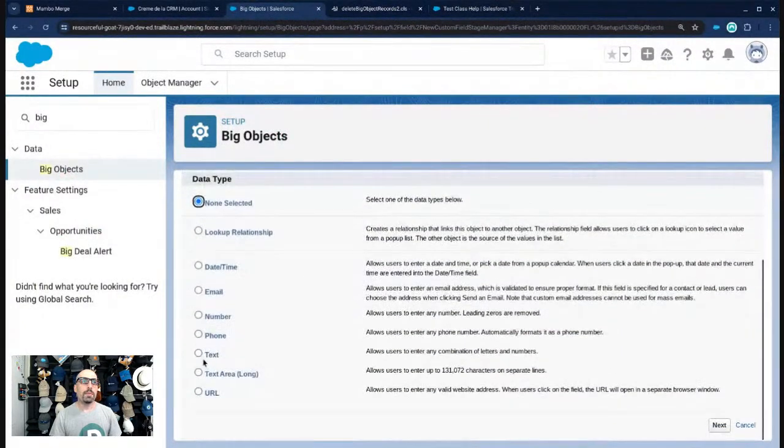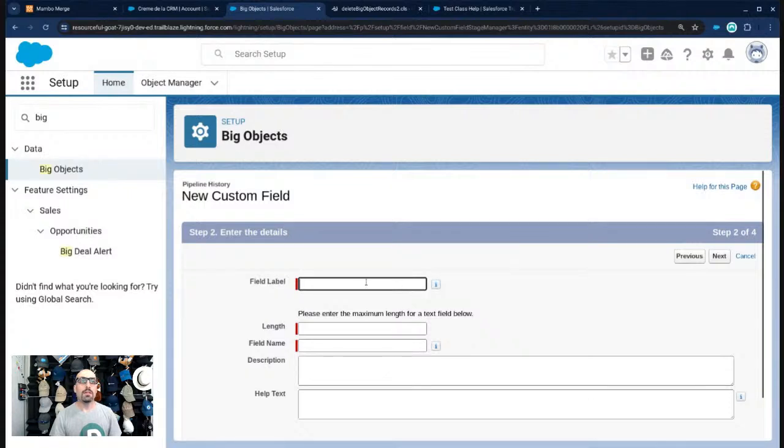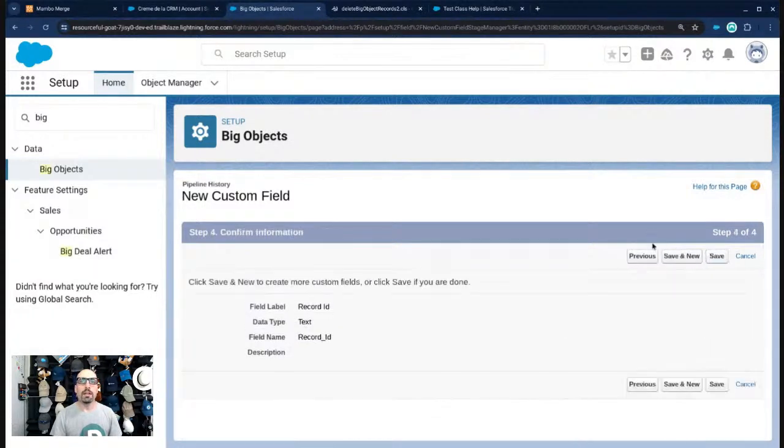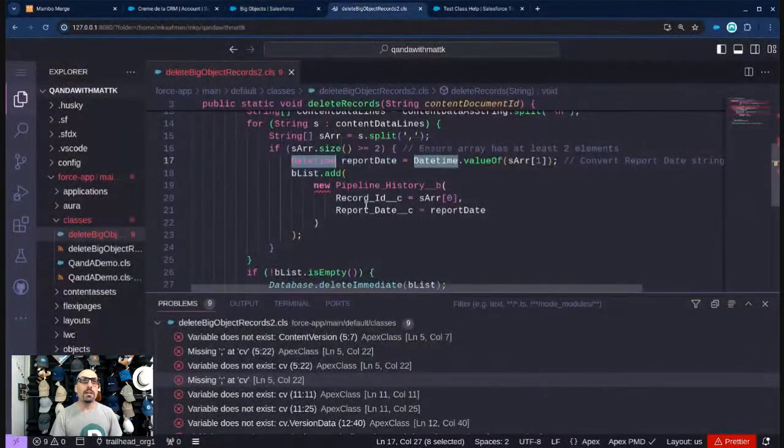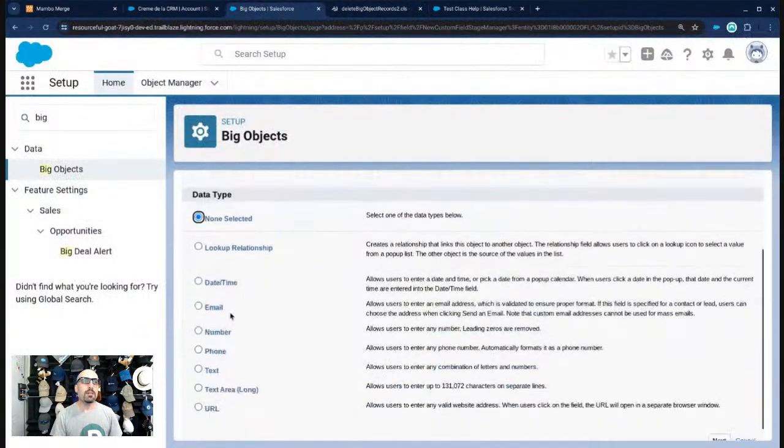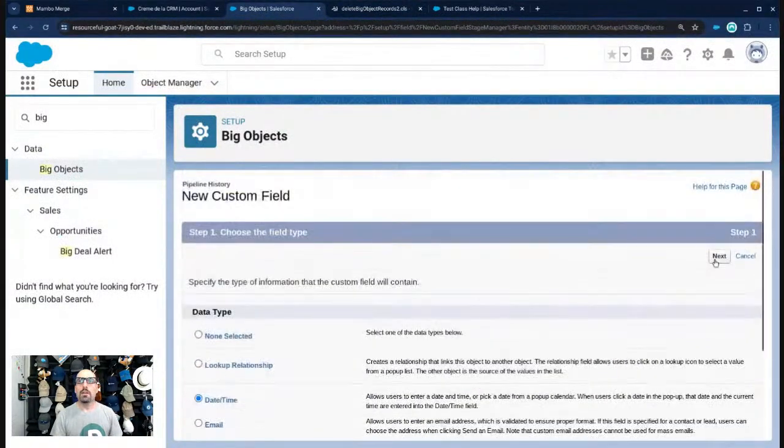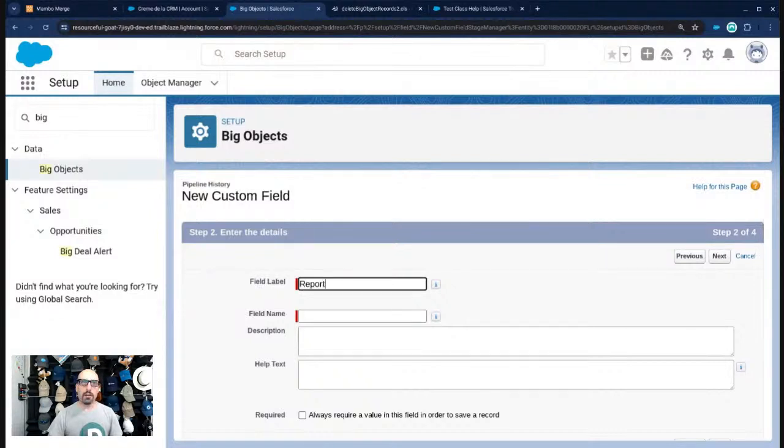And one more time, that's going to be a text field called record ID, although it could be a lookup. I don't know if it matters really for the purpose of this exercise. I don't think it does. I'm not fixing Amy's code, hopefully. I'm hopefully just writing a test class for it. So record ID should be good. And then the next one is report date. And this is going to be a date time field. And if this is not good enough, we'll figure it out when we get the error message.